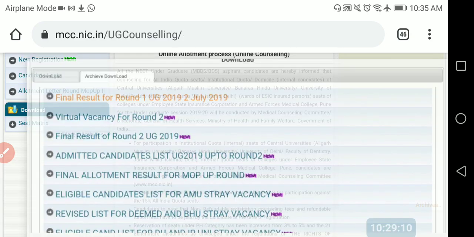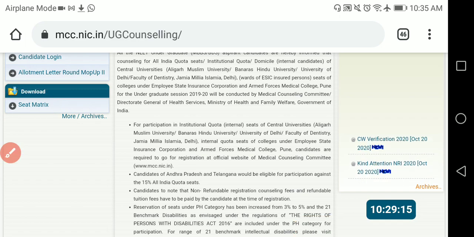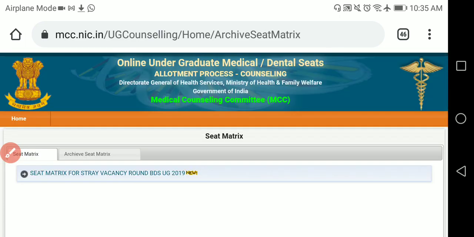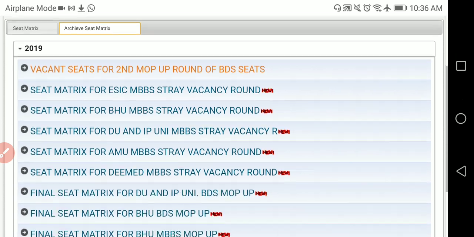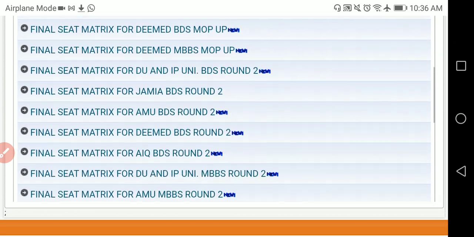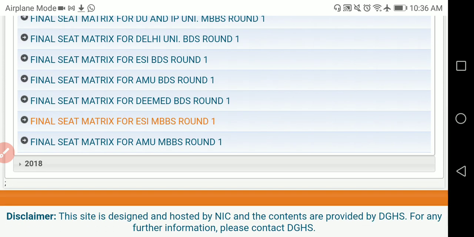After this, if you go back and click on the seat matrix here, you can see the seat matrix, RQ seat matrix is there, click on that. So now you can see vacant seats or the seat matrix for all these rounds. Here also you will get some idea how many seats are present for 2019. This year it may not change a lot. So for example, I will show you one. Seat matrix for ESI, BDS, MBBS you will see. Seat matrix for AMU it is there.